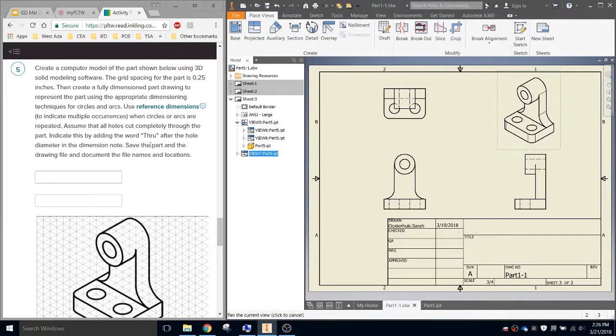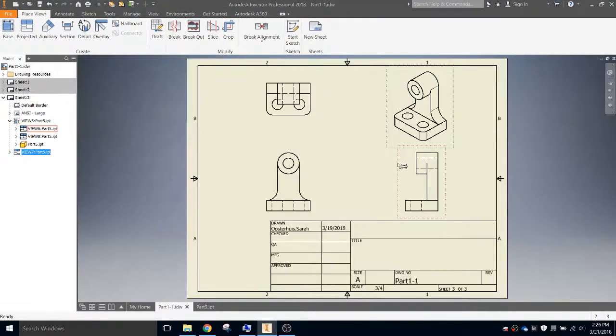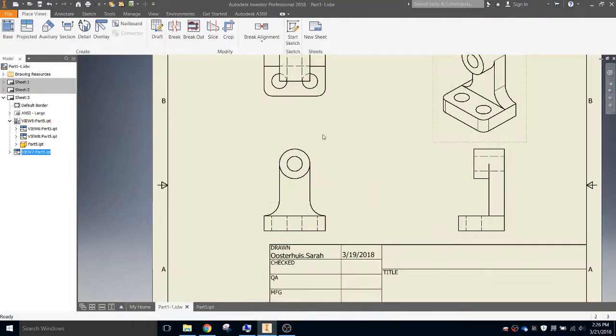All right, so we're going to dimension this part now. If we look at the instructions here, it doesn't have a lot of special instructions in terms of dimensioning, but it does say to use reference dimensions to indicate multiple occurrences when circles or arcs are repeated. Okay, so that's no problem. We can do that. I'm going to maximize this so that we can focus on getting these dimensions in correctly.